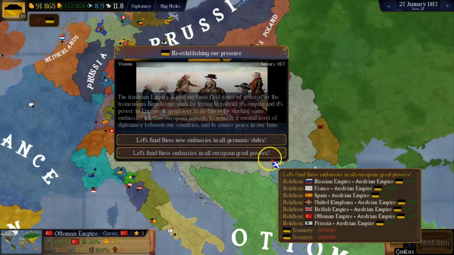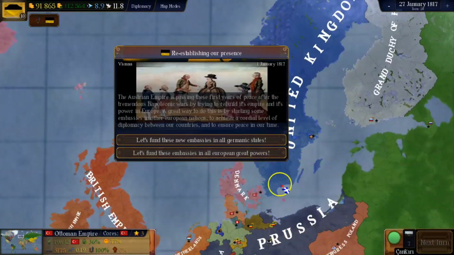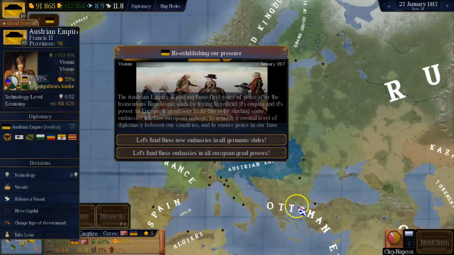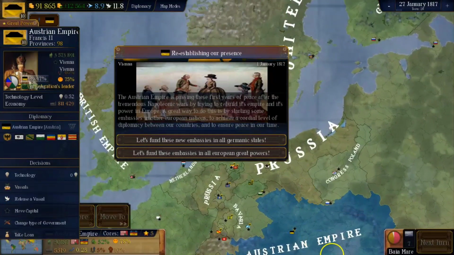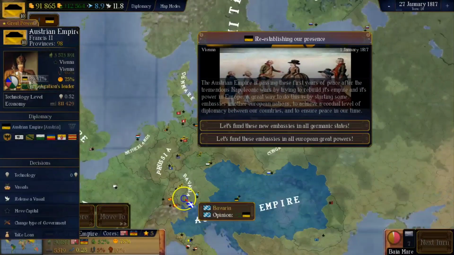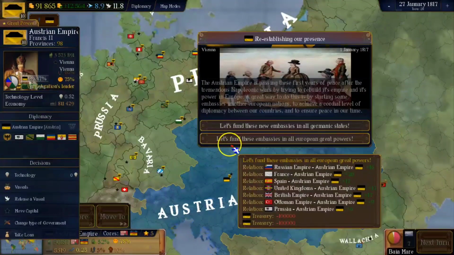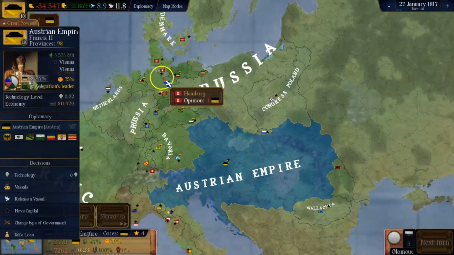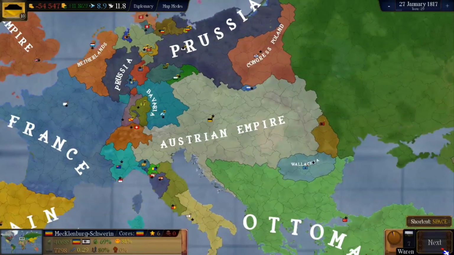Of course the most costly option is the one for all European great powers, but it will improve our relations significantly with the big powers, or we can just focus on Germany. As you can see right now, we have moderate relations with most countries, but I don't think we need the better opinion of the European monarchies, so we'll just fund some opinion in the Germanic states and lose less cash. You can see the opinion has improved. All states now have plus 15 opinion and more, so that's a great thing for us.